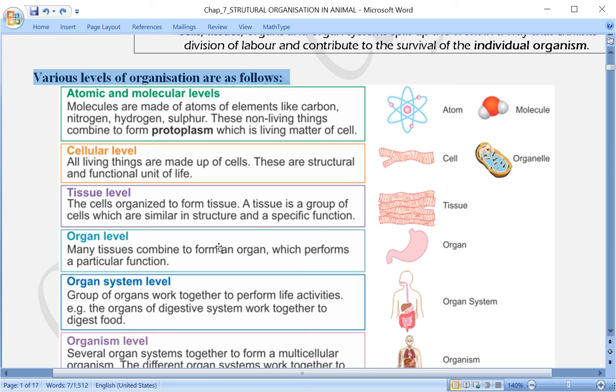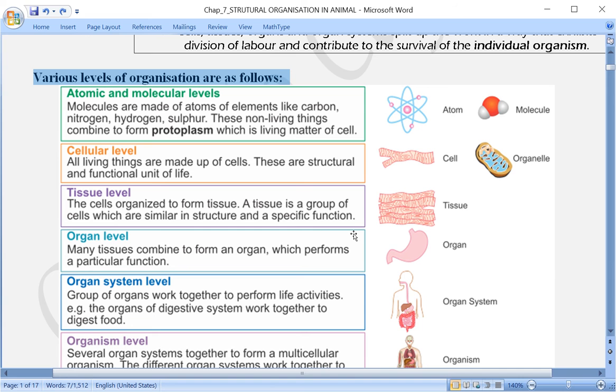You have studied in the earlier class that the kidney is made up of lakhs of structures which are the structural and functional unit of the kidney, and these are called nephrons. The kidney is an organ here, and so many tissues have combined together to form this organ, so that the organ can perform a particular kind of function.